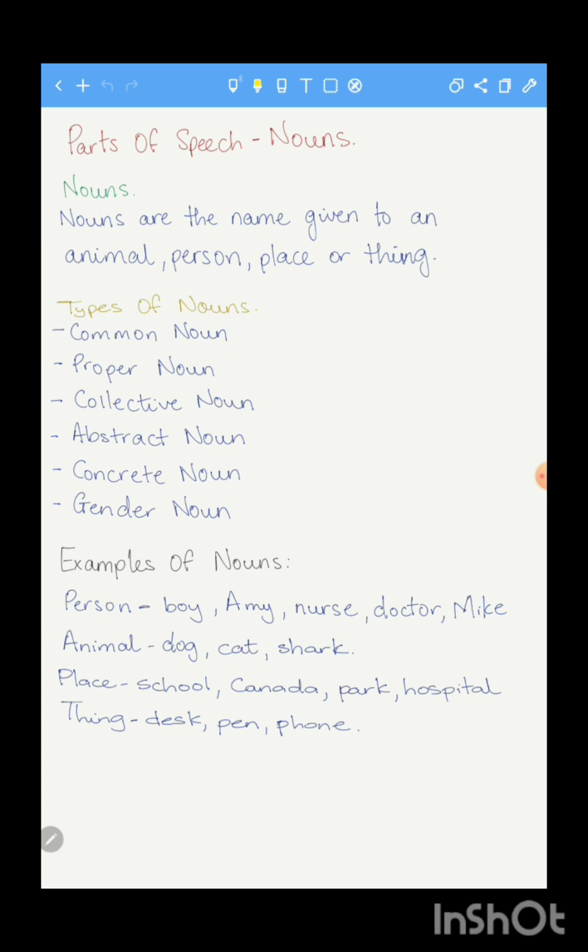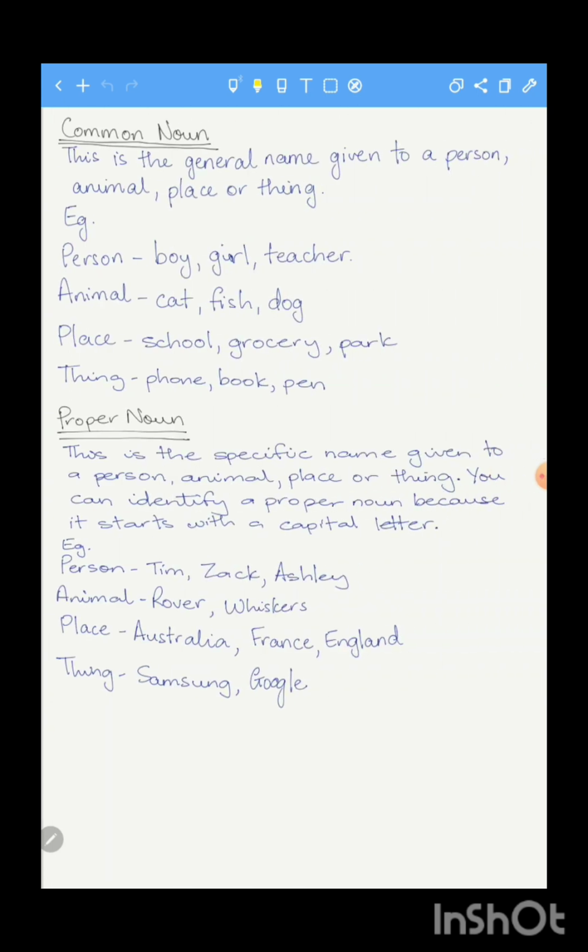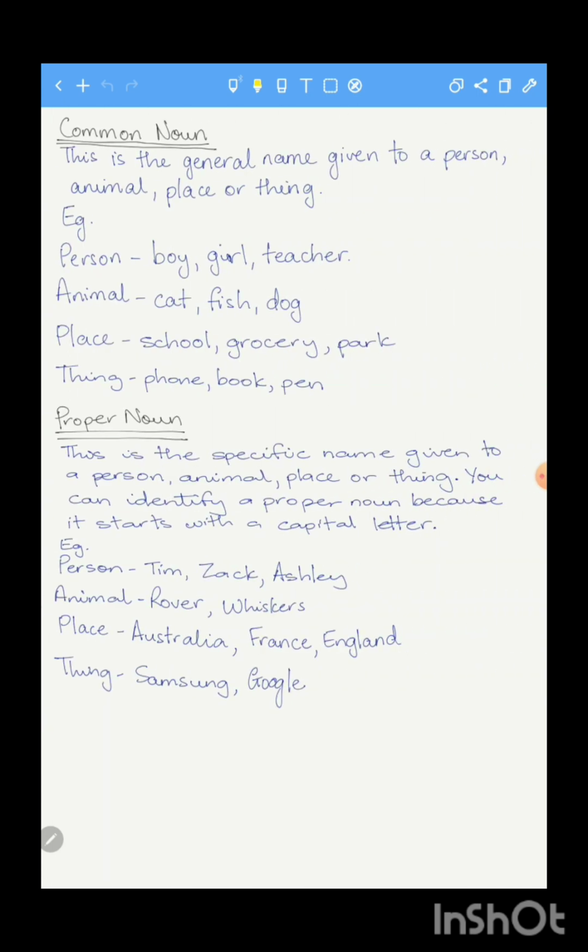So there are different types of nouns. We have the common noun, the proper noun, collective noun, abstract noun, concrete noun, and gender nouns. So to begin with, we can see now that we are dealing with common nouns.